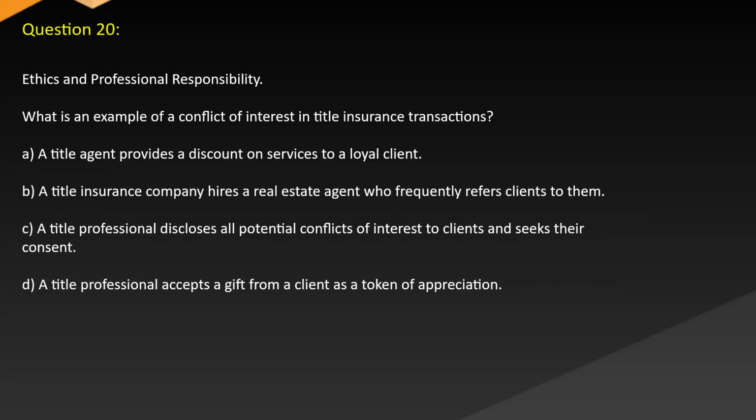Question 20. Ethics and professional responsibility. What is an example of a conflict of interest in title insurance transactions? A. A title agent provides a discount on services to a loyal client. B. A title insurance company hires a real estate agent who frequently refers clients to them. C. A title professional discloses all potential conflicts of interest to clients and seeks their consent. D. A title professional accepts a gift from a client as a token of appreciation.